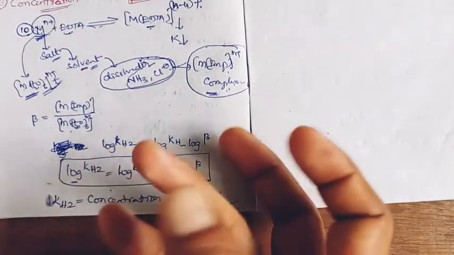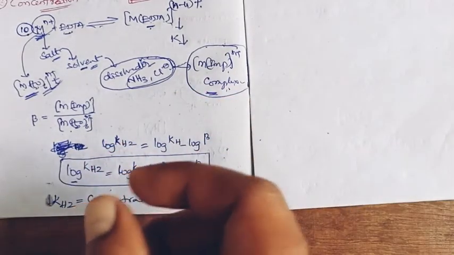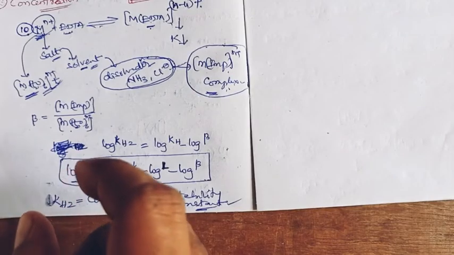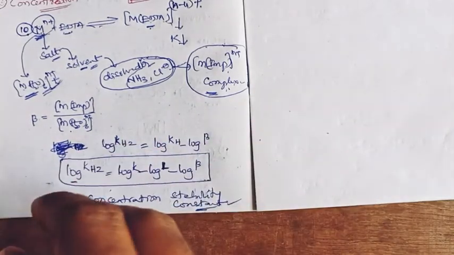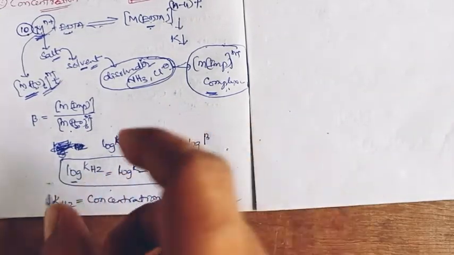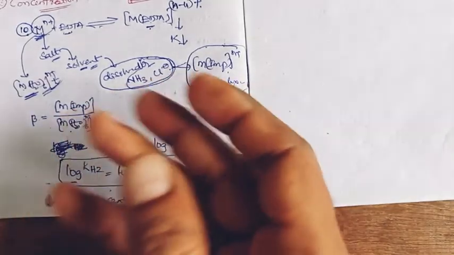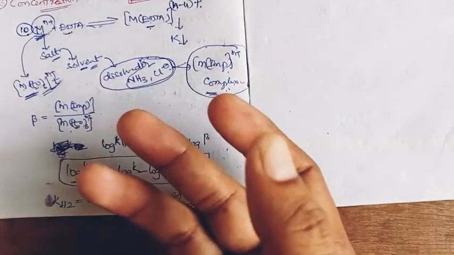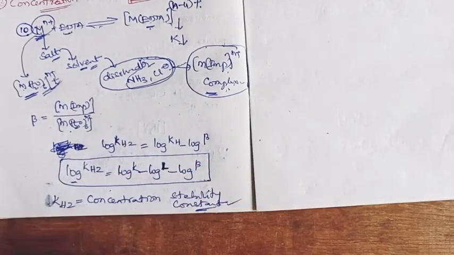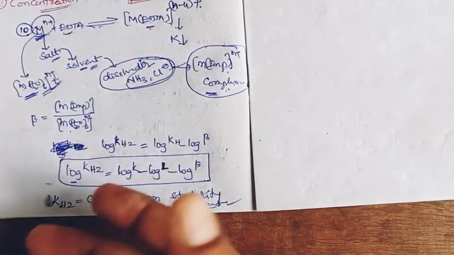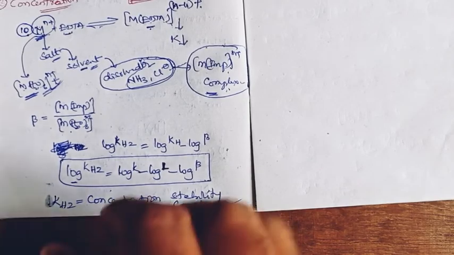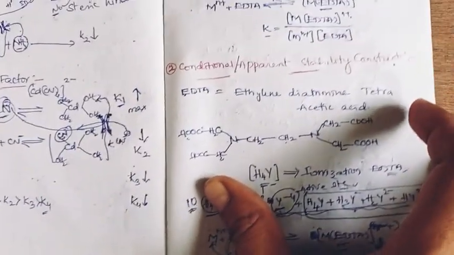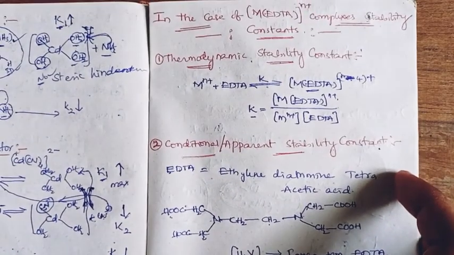To overcome that, new terms are introduced in the thermodynamic stability constant formula, and we get two different stability constants, the conditional stability constant and the concentration stability constant. So this is how we can explain the stability constants in the metal EDTA case.